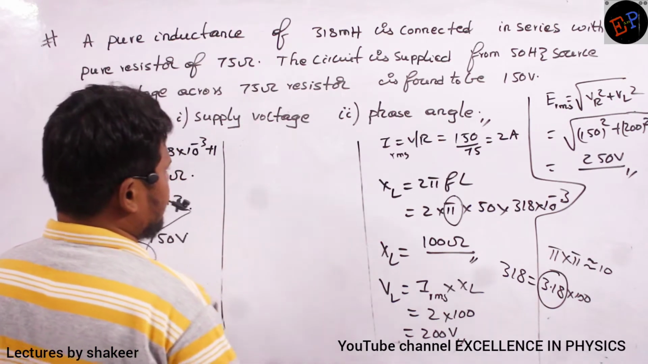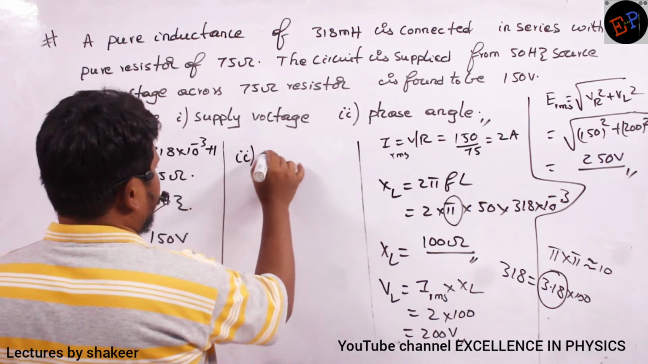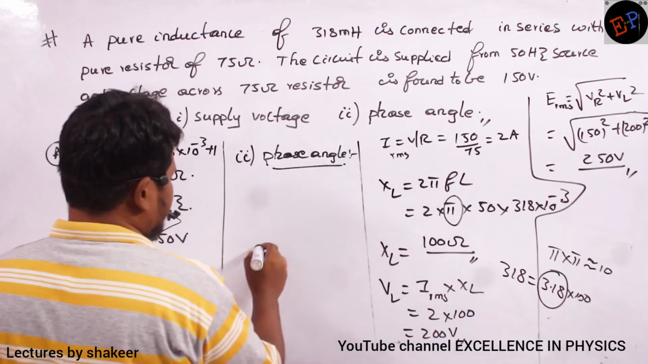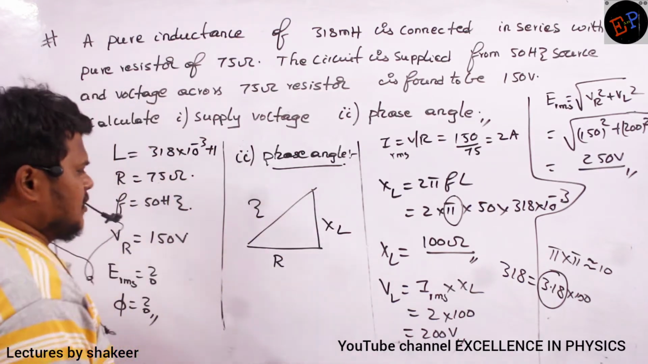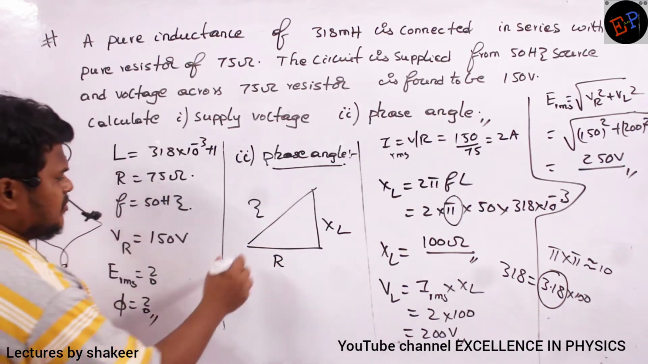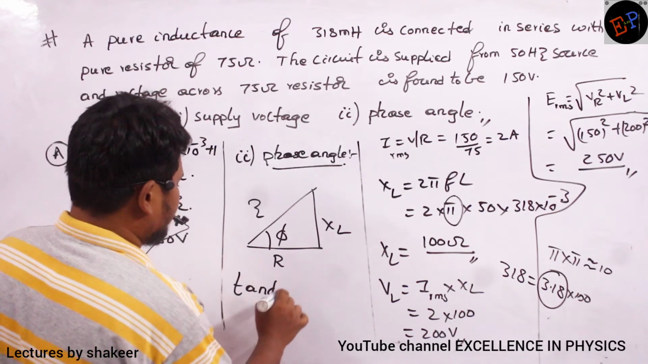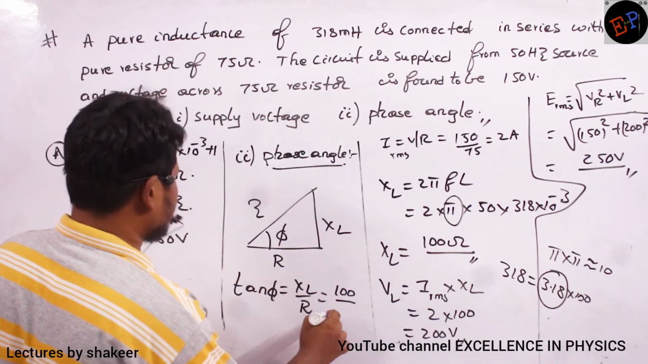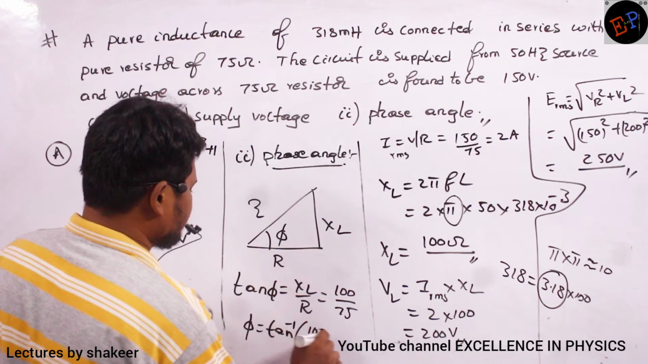Impedance diagram I will try to draw. Phase angle. So what is the impedance diagram? This is R, this is XL, and this is Z. R value I know, 75. XL value I have calculated. So which trigonometric ratio is better? Tan phi. So tan phi is equal to XL divided by R. XL is 100, resistance is 75. So phi is equal to tan inverse of 100 divided by 75.